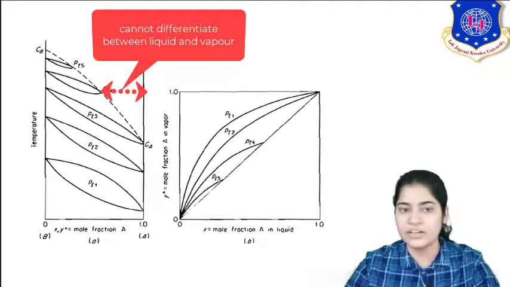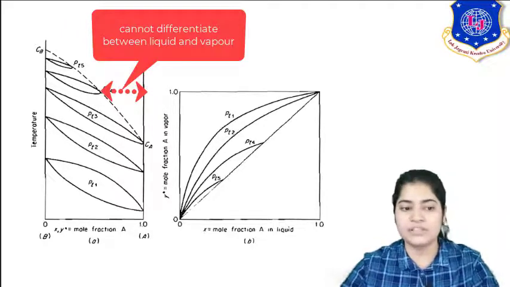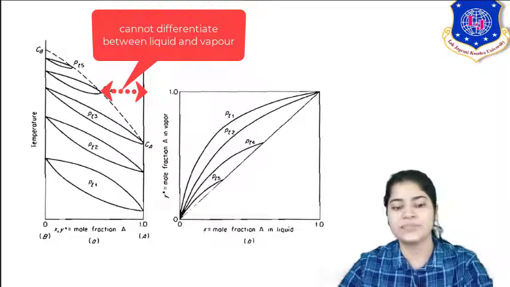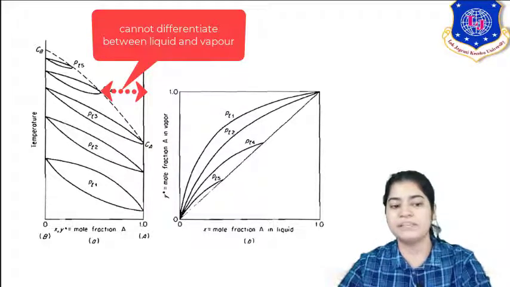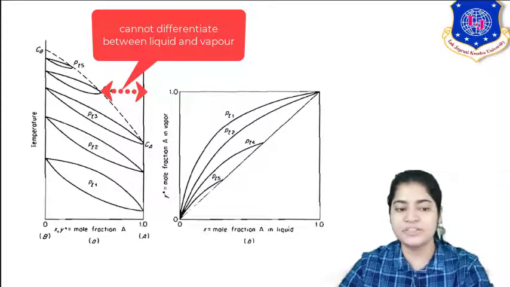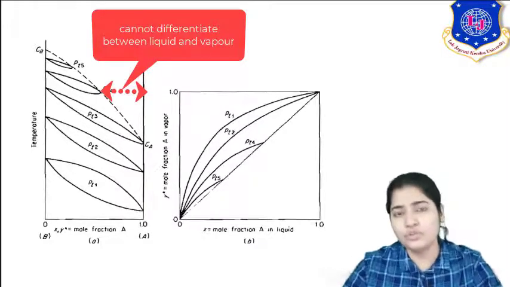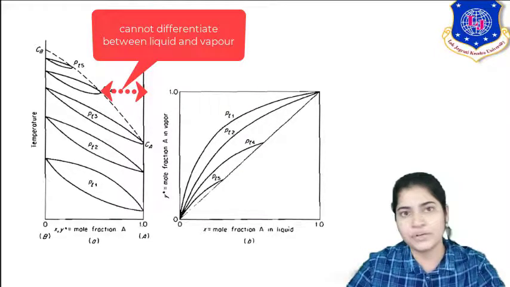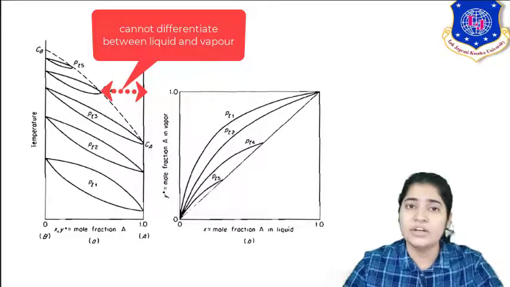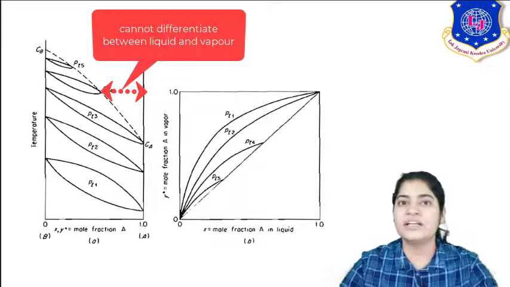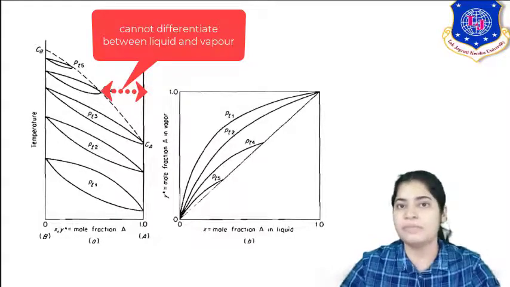For the rest, in PT4 you can see the curve on the right hand side is not touching the mole fraction line, just like PT3 it is not touching the right hand side line. It means for those mole fraction areas, you are not able to differentiate your liquid and vapor phases. Hence your distillation operation can only be applicable until a space between the dew point and bubble point curve is there.